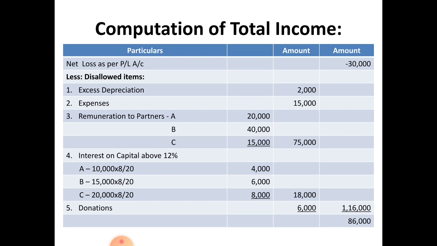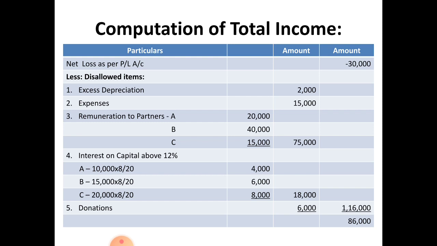First you have to write net loss as per profit and loss account, minus 30,000. From this you have to deduct all disallowed items, or else you can show it as add disallowed items. The adjustment will be same. That is, from a net loss, negative, you are adjusting the expenses. So here, less